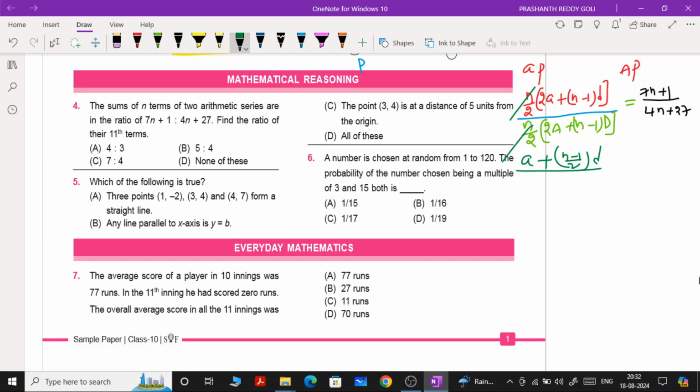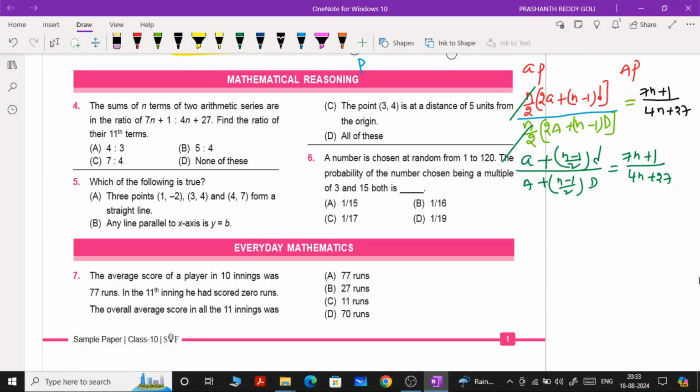a plus n minus 1 into d by a plus n minus 1 into d is equal to 7n plus 1 by 4n plus 27. I hope you understood. Now this step keep aside.